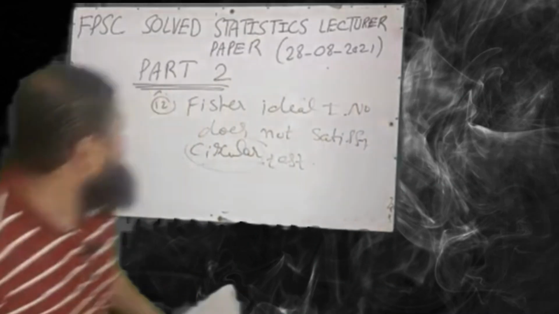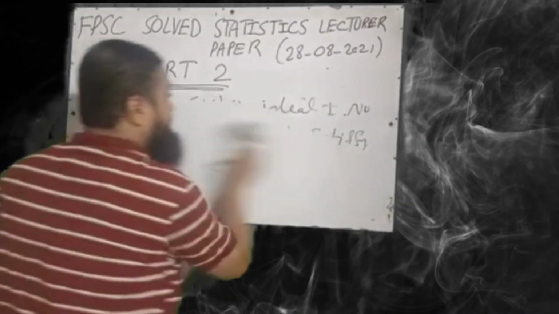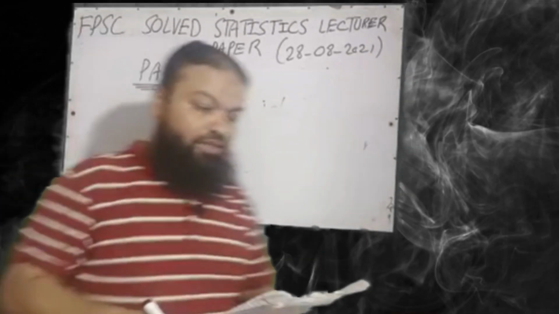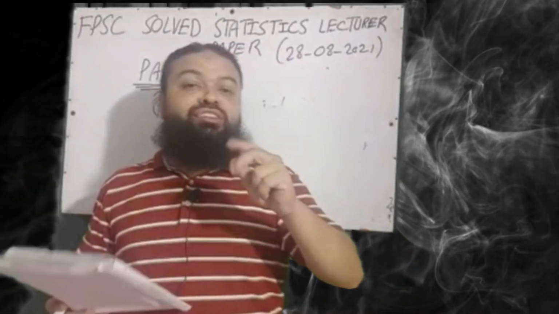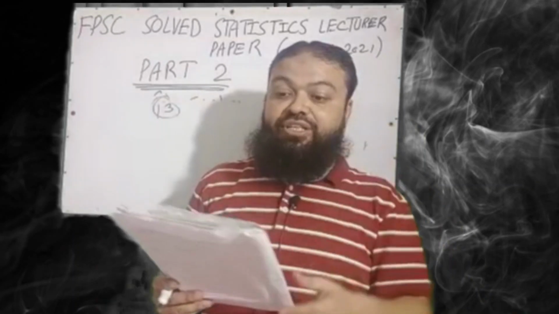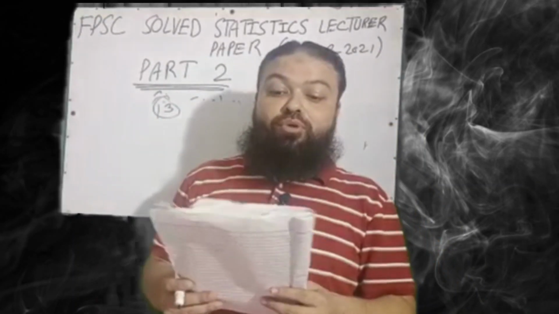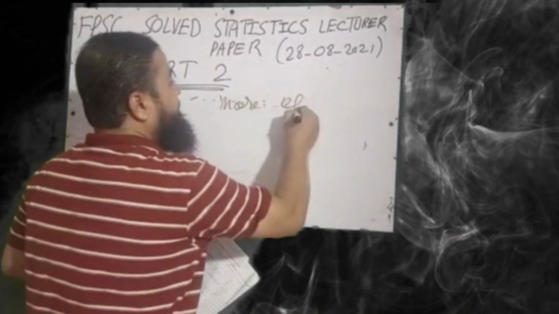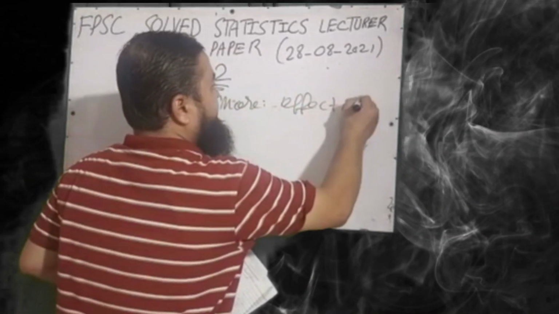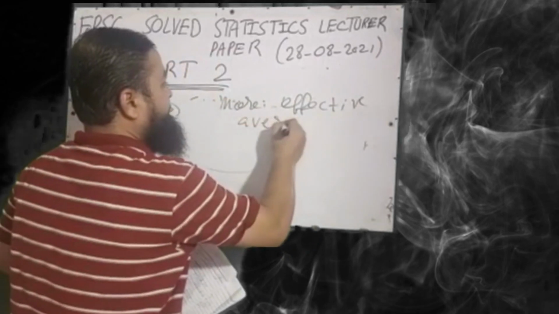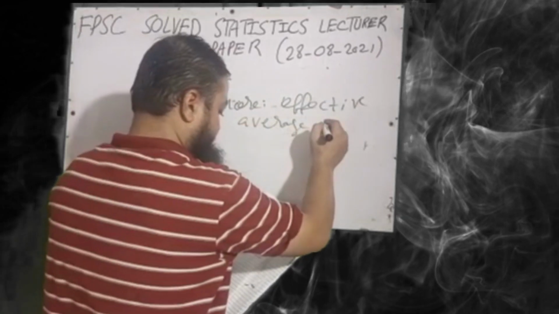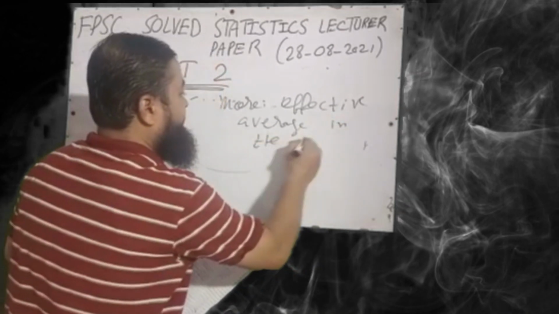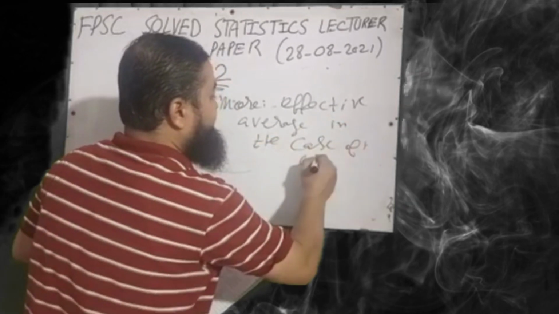Question number 13, which is the last question of today's lecture, and that is very important. I want to discuss two important points in that question. The question is: more effective average in the case of extreme values.